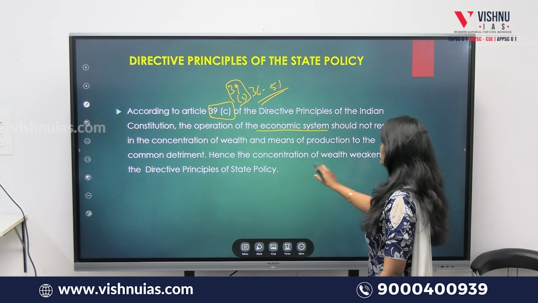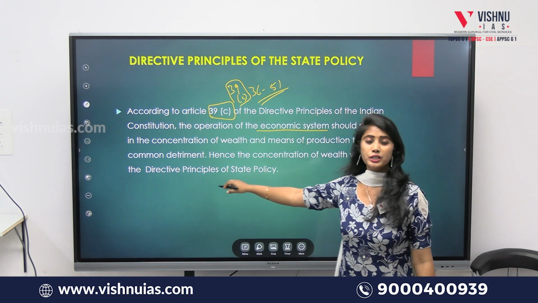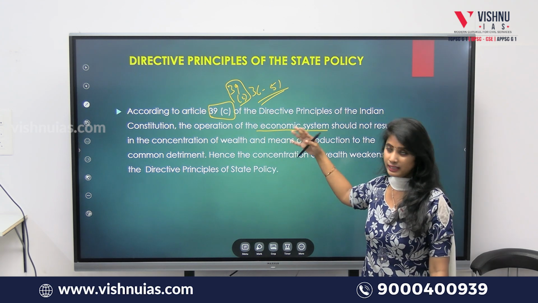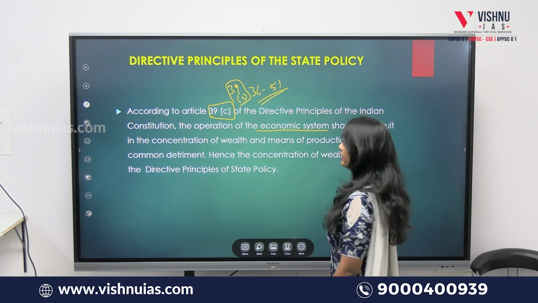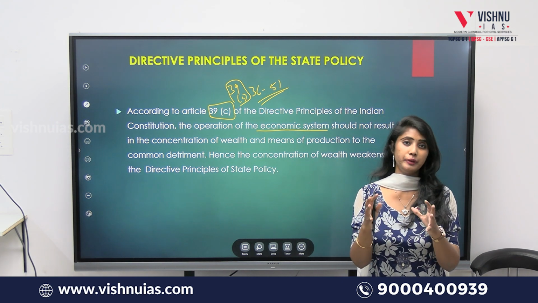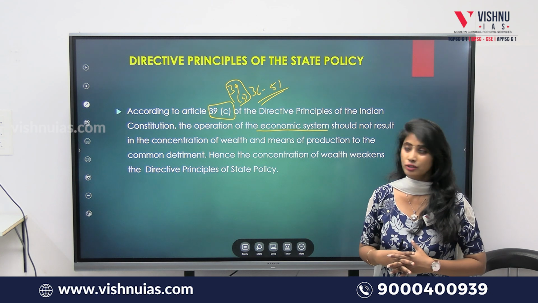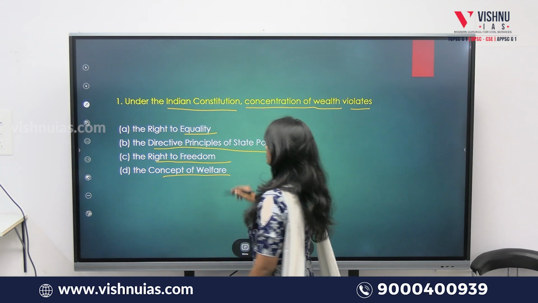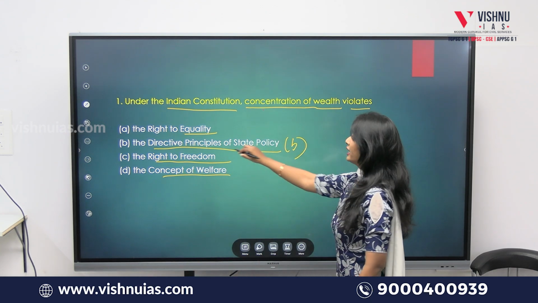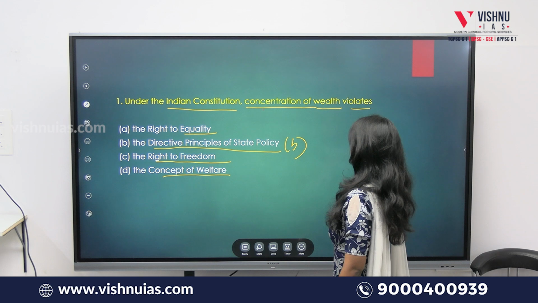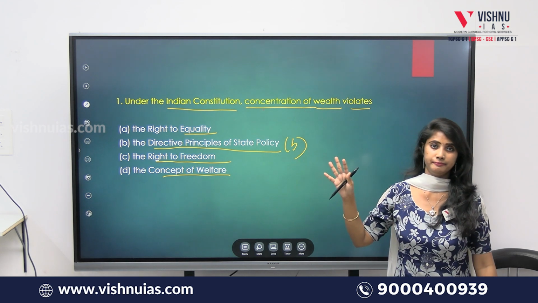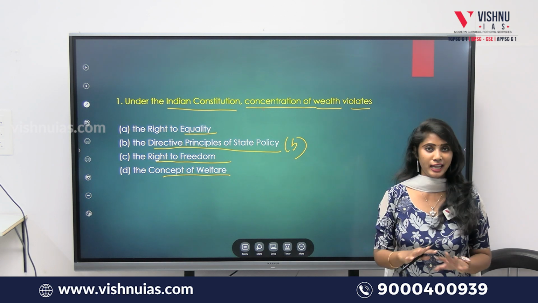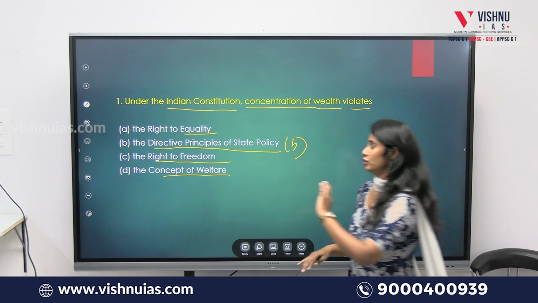So hence the concentration of wealth weakens the directive principles of the state policy. So this principle of concentration of wealth weakens the main principle of the directive principles of the state policy. So which means that the answer over here is B, that is directive principles of the state policy. Concentration of wealth is against the principles of directive principles of the state policy. Is it clear? Very good.